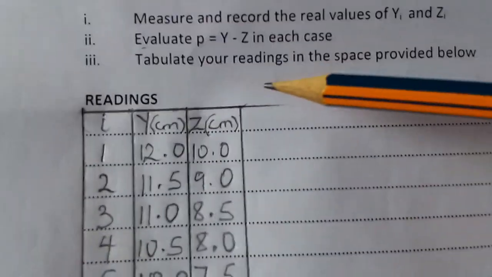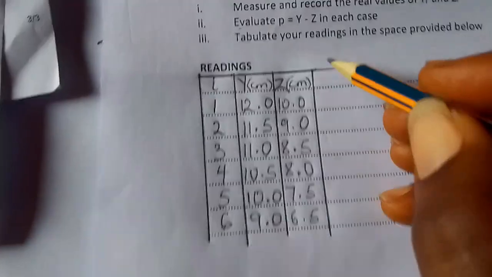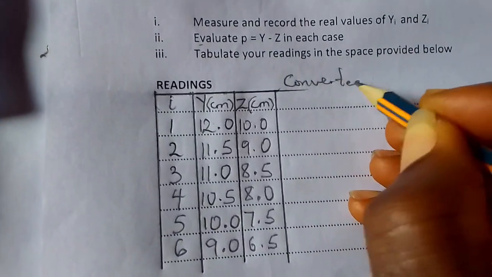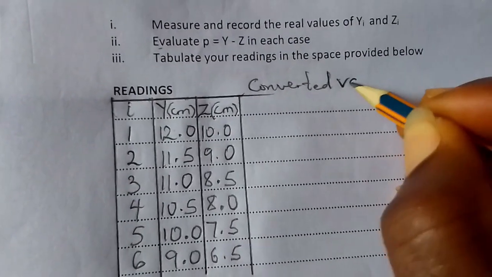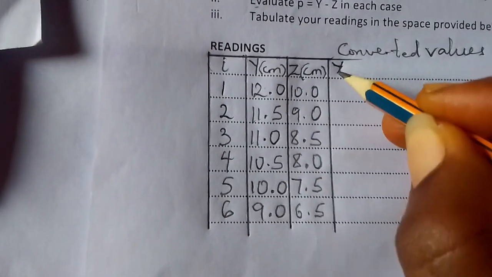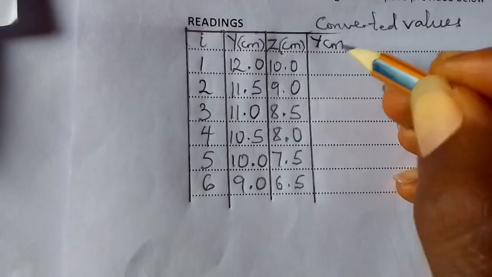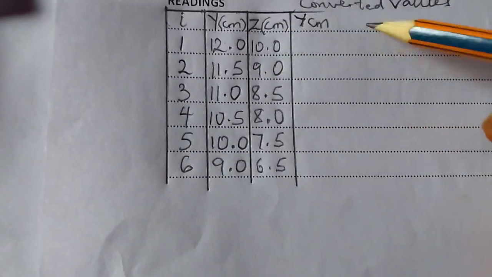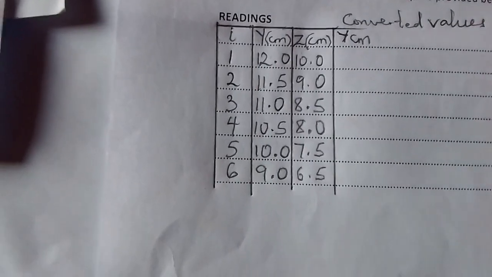So your converted values, you want to multiply this by 2, times 2, times 2, times 2, times 2. So on top of this place, you are going to have your converted values. So 12.0 times 2. This one is your y in cm. So 12.0 times 2, you write. You write all of them. Then when you finish it, you come to this one times 2. Then when you finish it, you can now proceed.